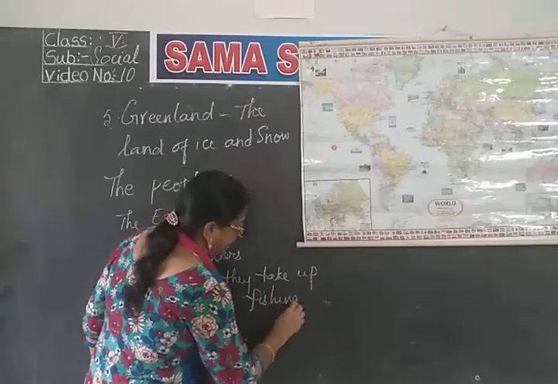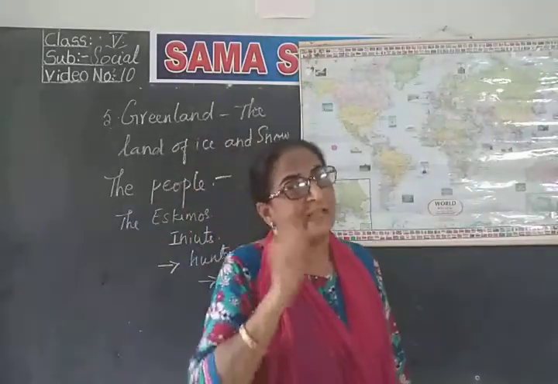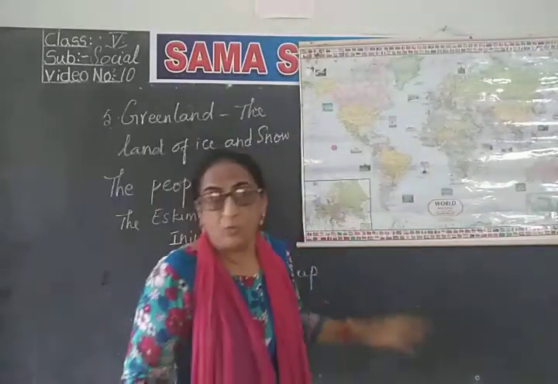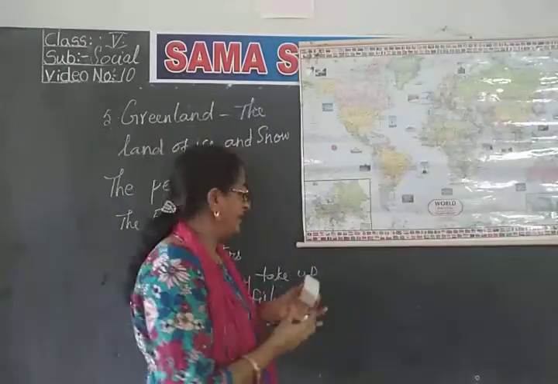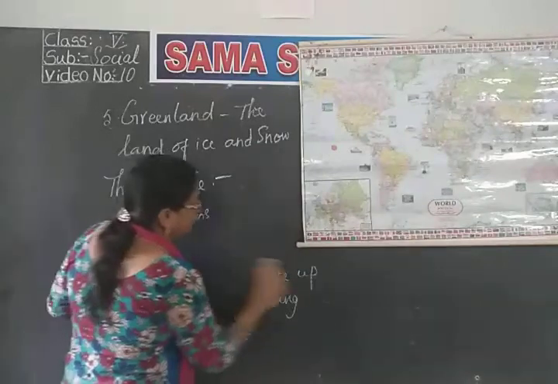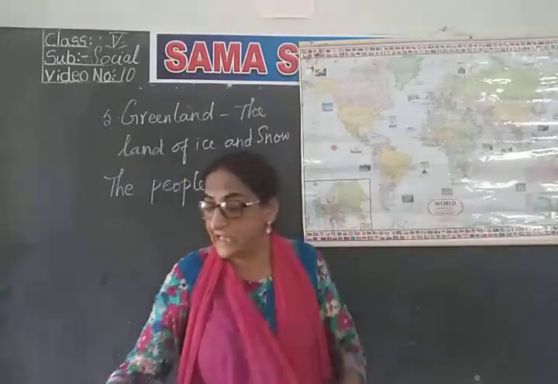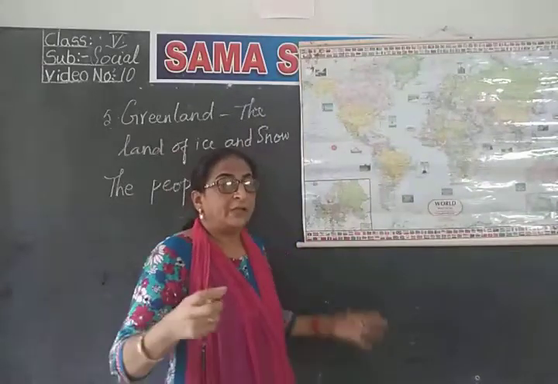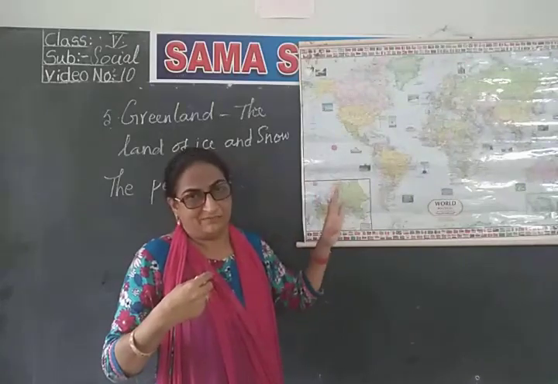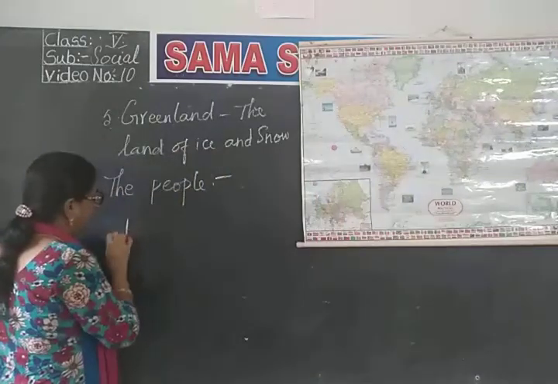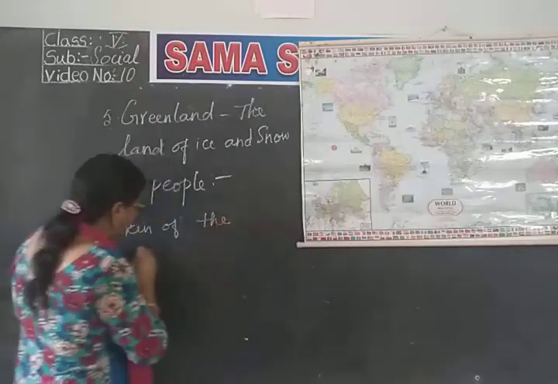So, these are the people. The original inhabitants of Greenland are Eskimos. They are also called Inuits. Now, what do they do? They hunt animals which are found in that region. What do they do after hunting? The skin of the animal is used for making clothes. They make clothing with the skin of the animals they hunt.